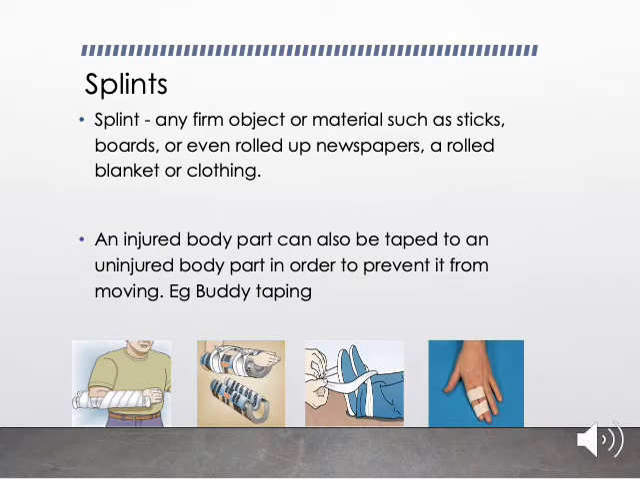Or sometimes you can also even tape. So in the last picture you can see this is called buddy taping. Here what the person has done, he has injured his index finger. Then it has to be strapped along with the middle finger so that now the index finger will not move.